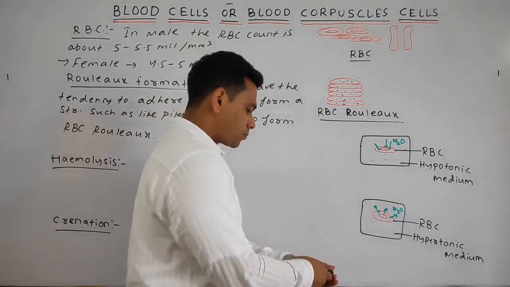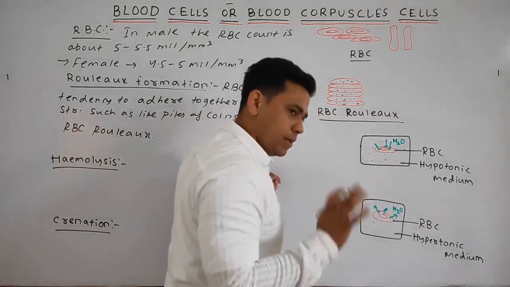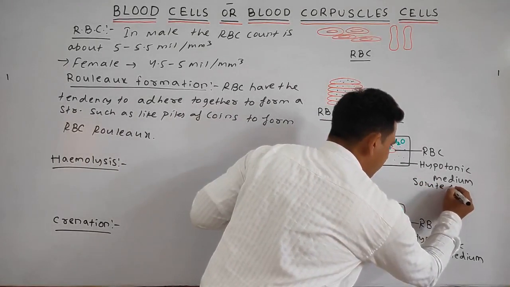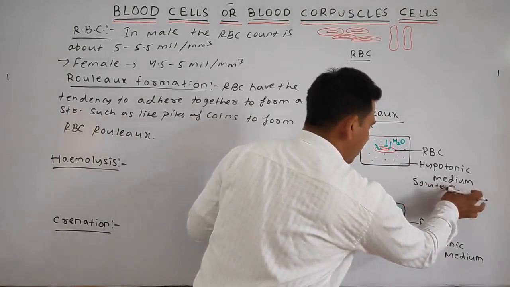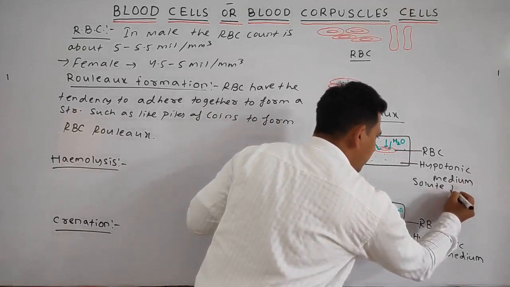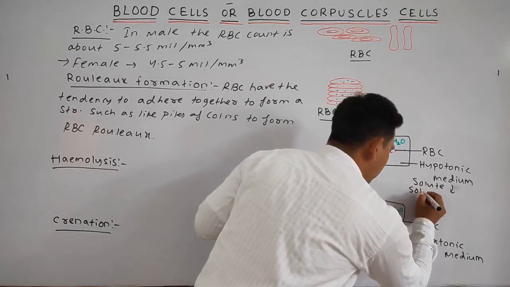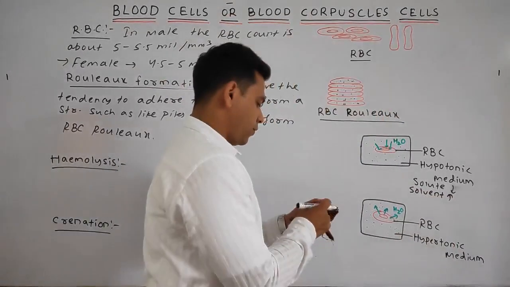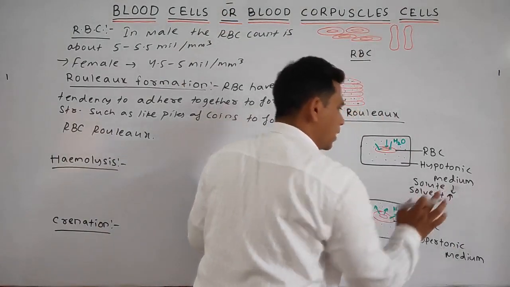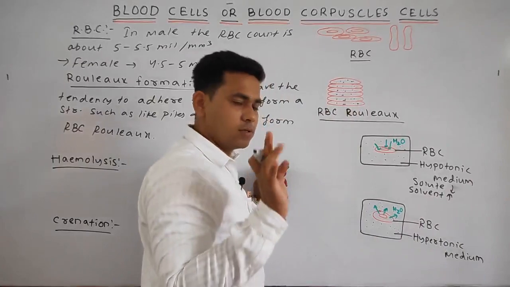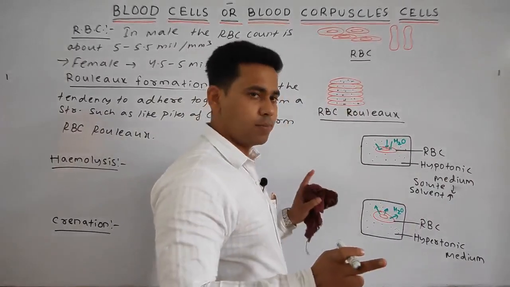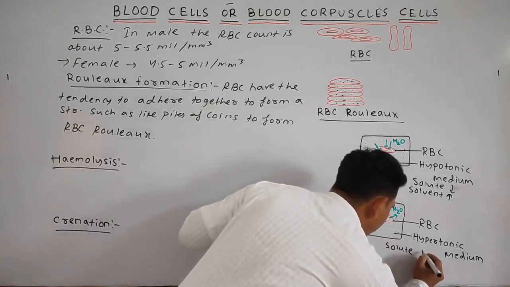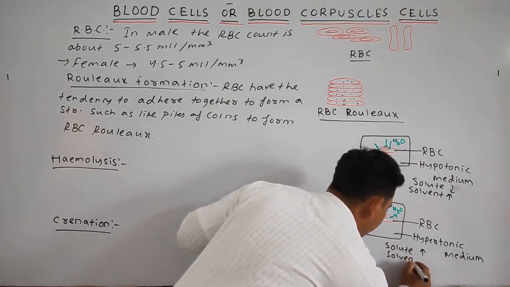Now I will make you understand. See, hypotonic medium means, students, remember, solute content is low, but the solvent content, means the water, is high. Okay, I have given this symbol, don't confuse. Solute content is low, solvent content is high as compared to the RBC. That should be comparable if you are writing the tonic medium. Similarly, hypertonic means the solute content will be high, but the solvent content will be low.